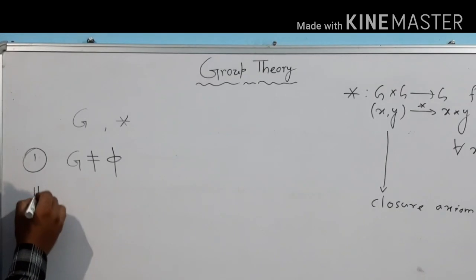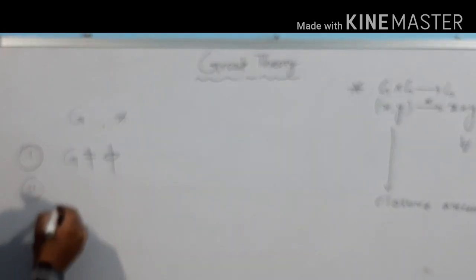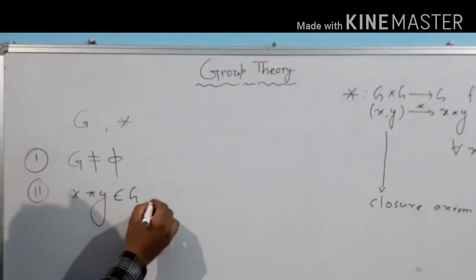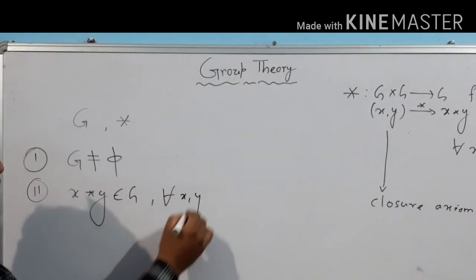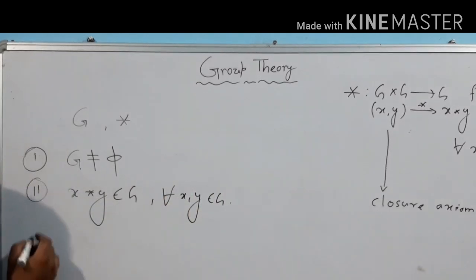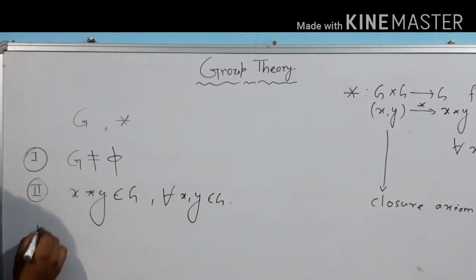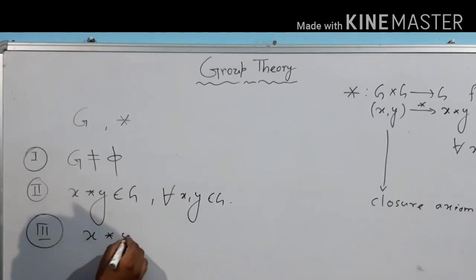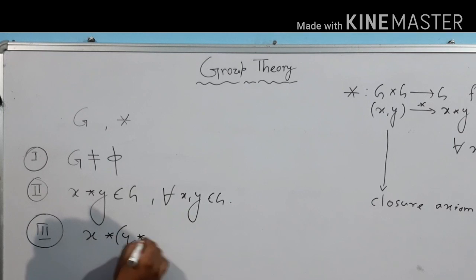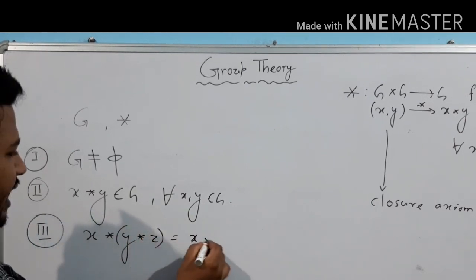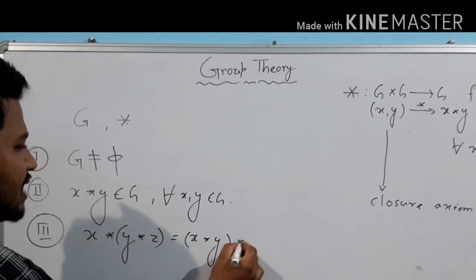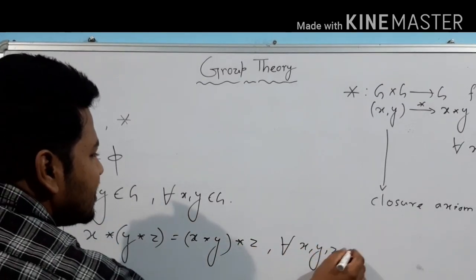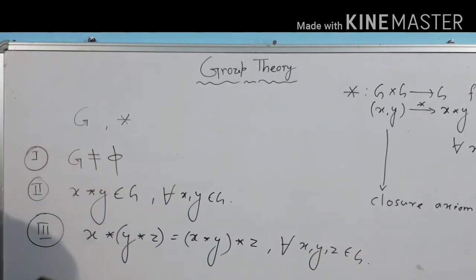And second condition, I have to prove x star y belongs to G for all x, y belonging to G. And third condition, I have to prove (x star y) star z equals x star (y star z) for all x, y, z belonging to G.